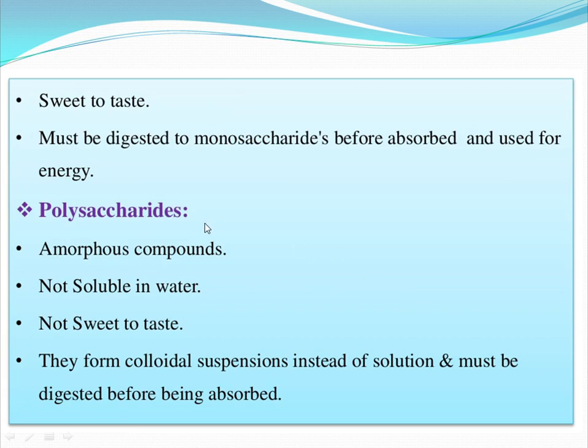One example is starch, which is available as an amorphous compound. These are not soluble in water and do not have any taste. They form colloidal suspension instead of solution and must be digested before being absorbed.